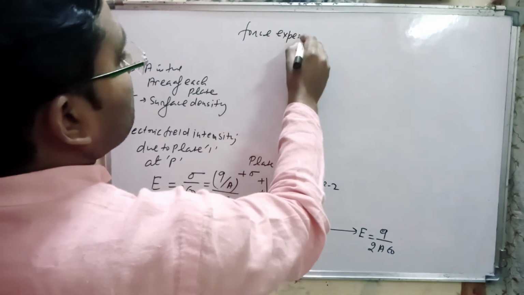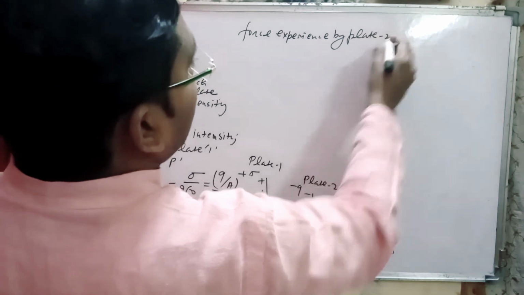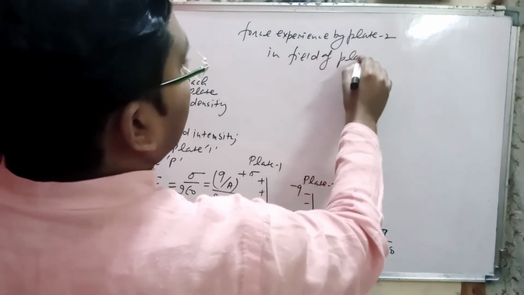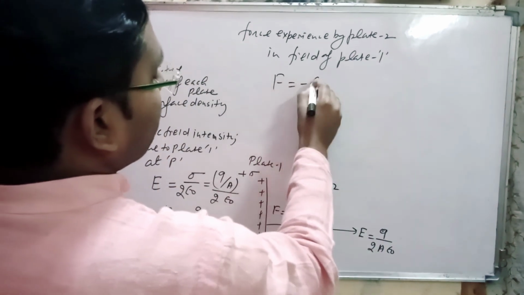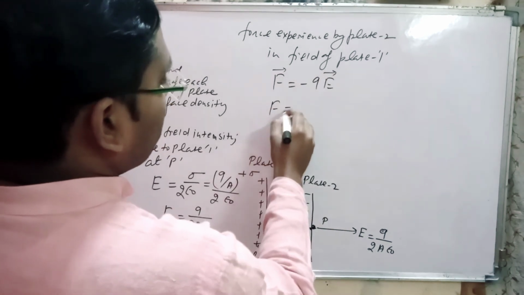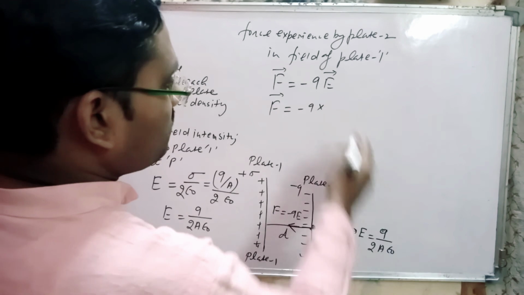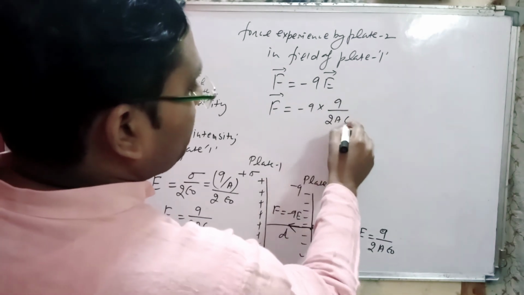Force experienced by plate 2 in the field of plate 1: F is equal to minus QE. Now F is equal to minus Q into Q divided by 2A epsilon naught.